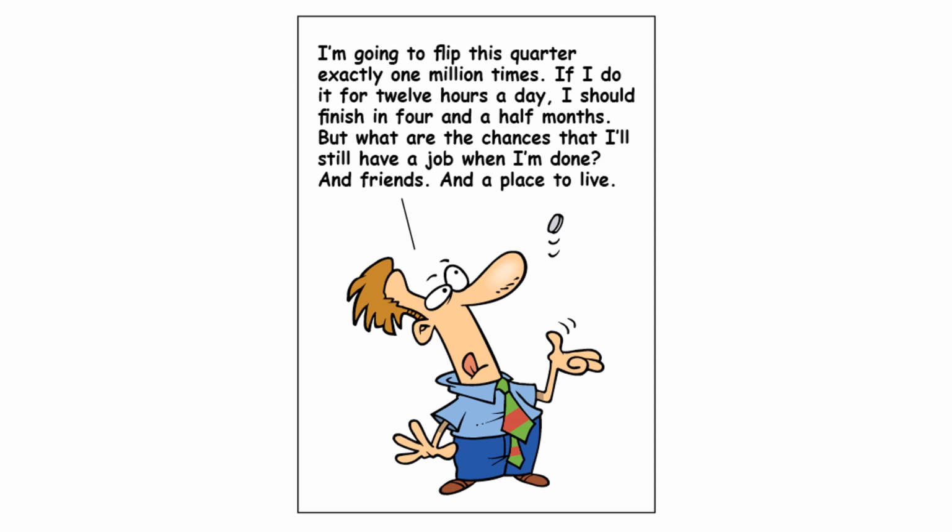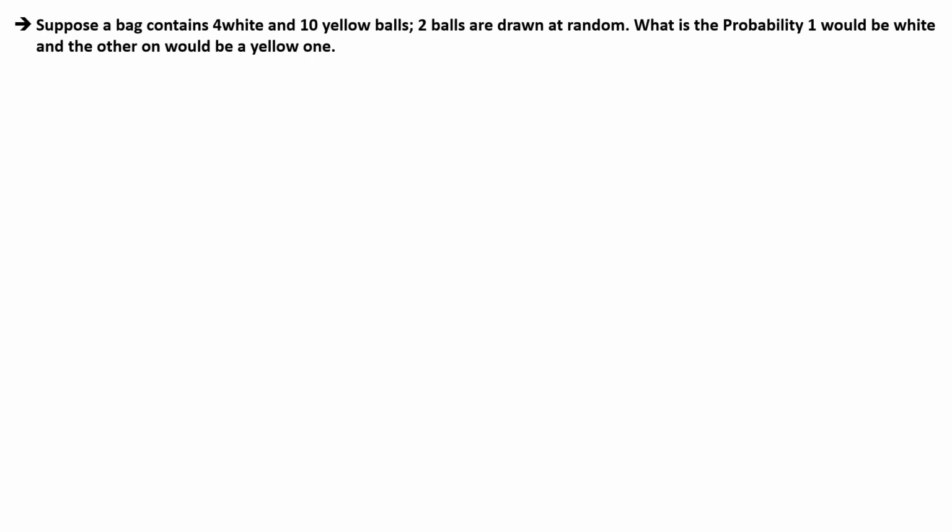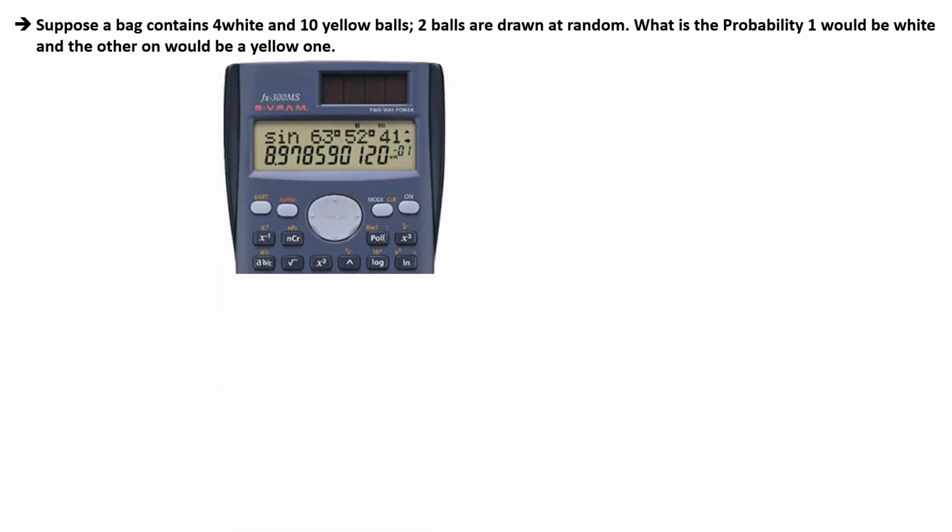Now, we would shift to the examples where we will be performing multiple drawing events for each of the probability sums. Now, suppose a bag contains 4 white and 10 yellow balls. Two balls are drawn at random. What is the probability that one would be white and the other one would be yellow one? Seems quite difficult, right? This one we would be solving with the help of a scientific calculator by using the NCR key in the calculator.